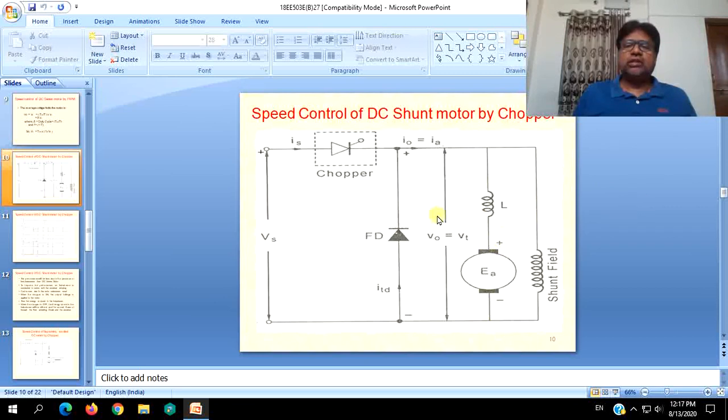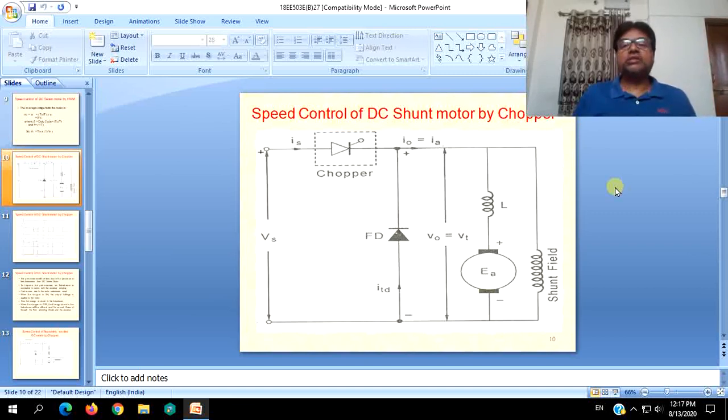So without the inductor, what happens during the turn on period? Armature voltage will be equal to source voltage. During the turn off period, as the inductance of the armature is very negligible, current becomes zero, voltage will also become zero, the current waveform will be discontinuous and proper speed control cannot be achieved and commutation problems will also occur.